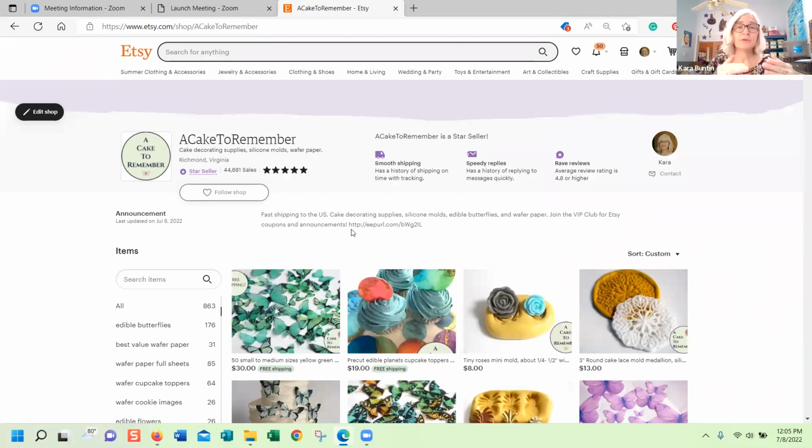Like I said, on the app, the announcement is down at the bottom and the About section is on a separate tab on the right. So people do have more of a chance, if they're on the app, of seeing the About section. So make sure that you fill it out. And I'll tell you what to do in a minute for that.